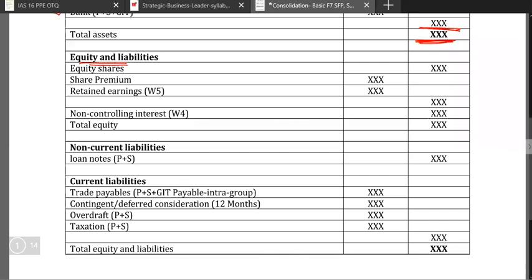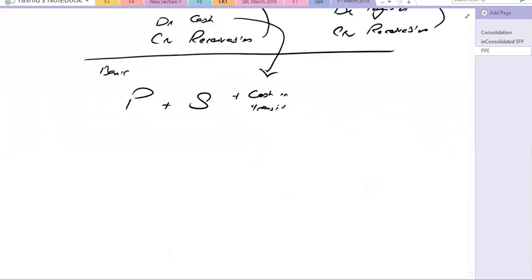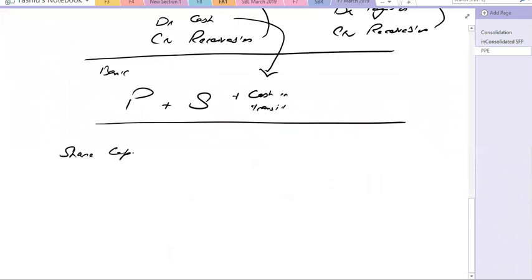Then you have the equity and liabilities. And if you remember, in the equity and liabilities, I said that the share capital and share premium will be of parent only, because you are consolidating the assets and liabilities, so there is no need to consolidate the net assets. So equity shares, that means share capital plus share premium, will be of parent only. And now there is one more point over here. So when you have the share capital and share premium,